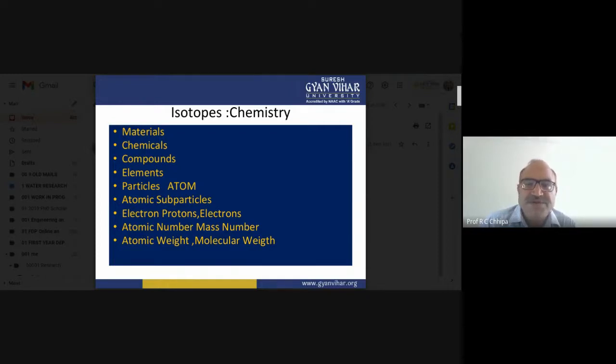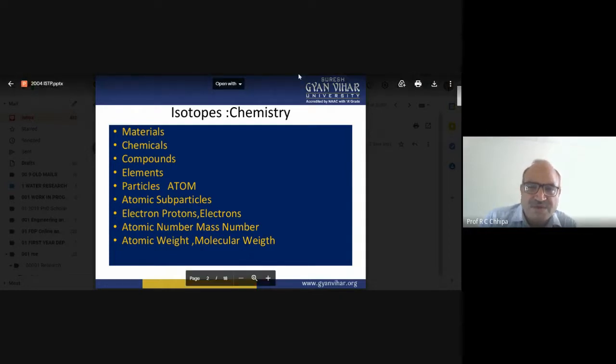Atomic weight is of the elements, and molecular weight is of the compound. Compounds and elements have atoms having protons, neutrons, and electrons, and nuclear energy is related to the nucleus. When the mass number differs and the atomic number is the same, those are the isotopes. So let's continue. Do all of you understand these things?